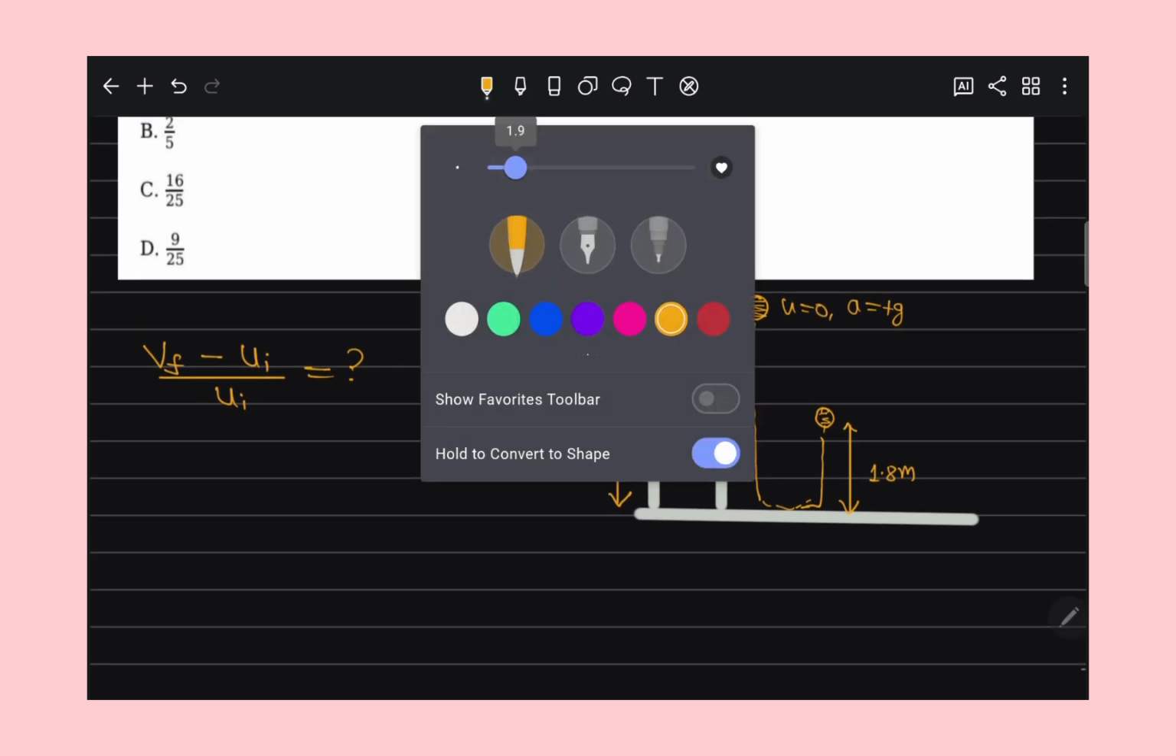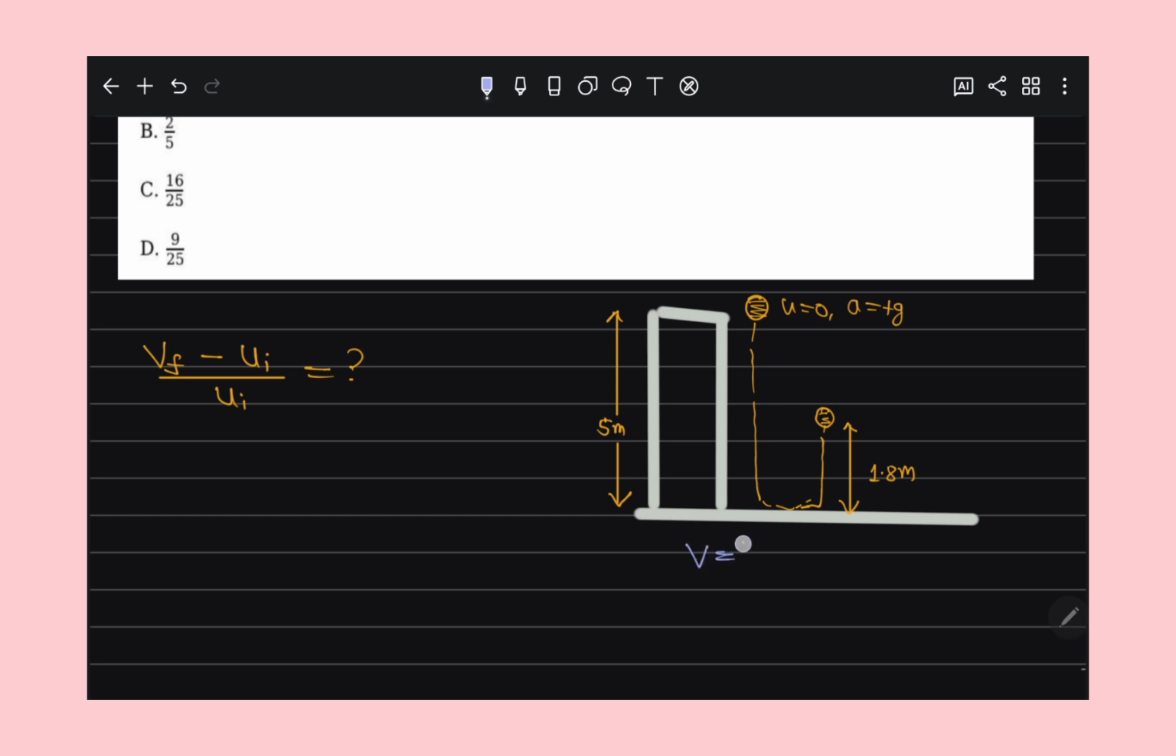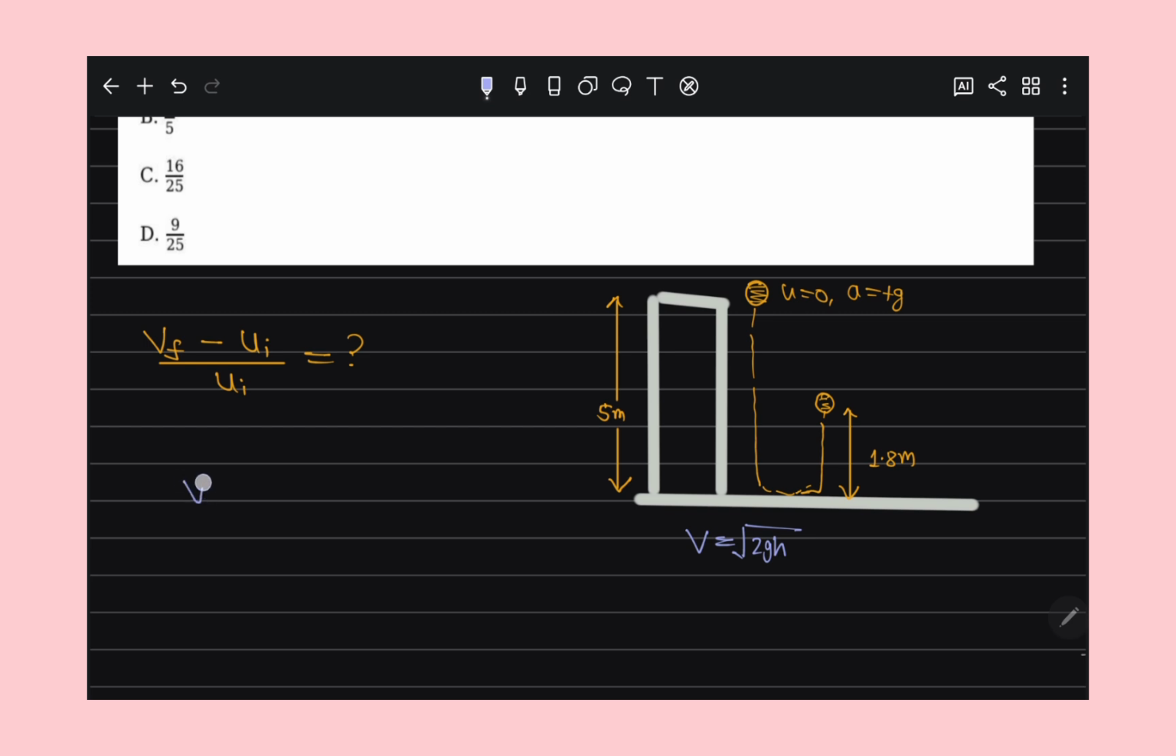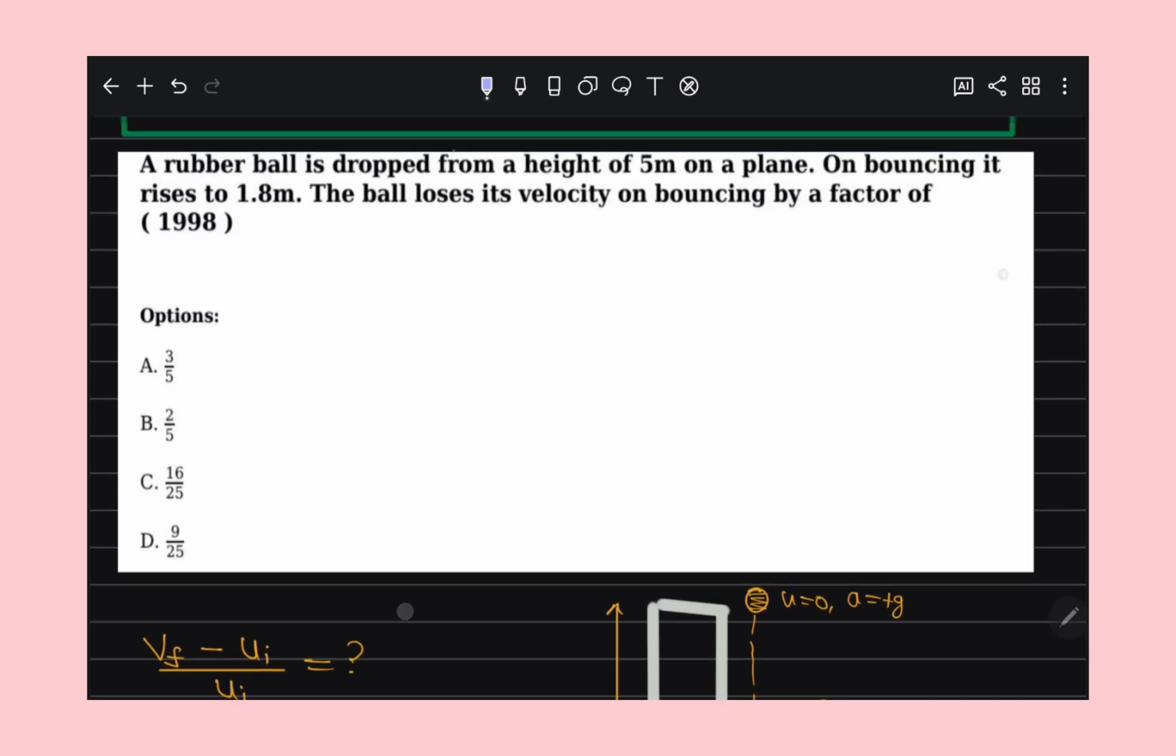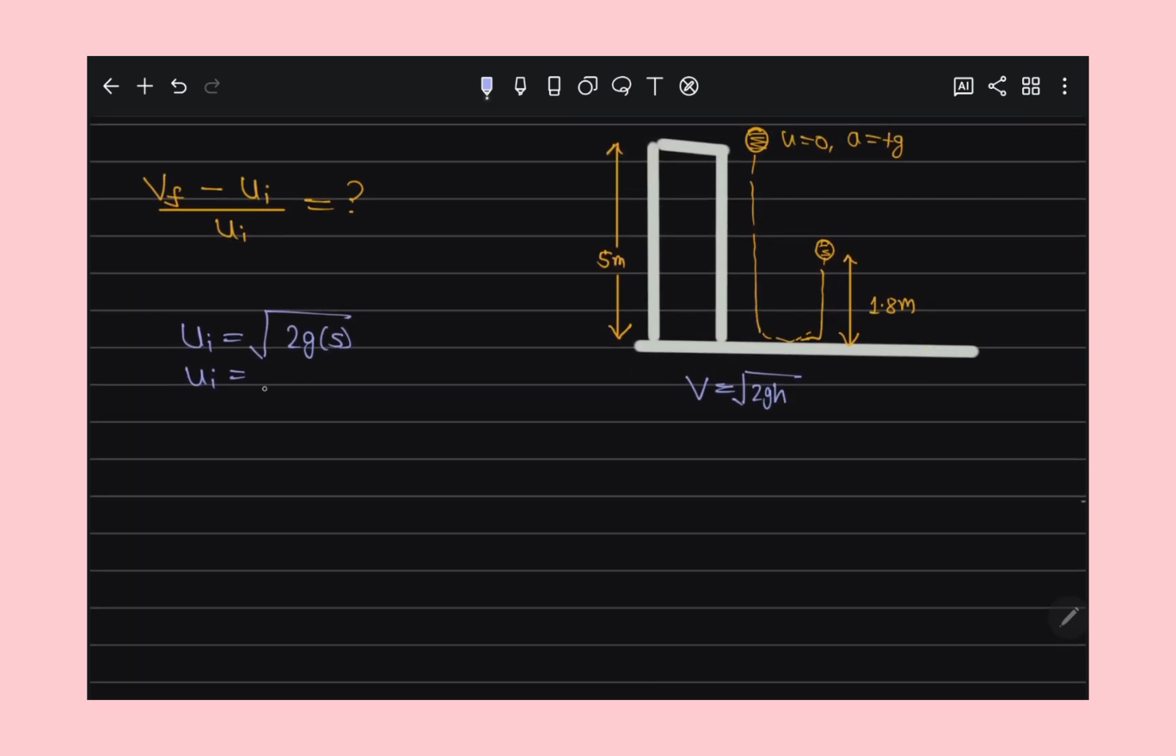As we know, when the body is falling from some height h, its velocity is under root 2gh, right? So the initial velocity is under root 2gh with h equal to 5 meter. The value of g is not given, so don't worry. That means it comes out to be under root 10g. Their initial velocity is root 10g.